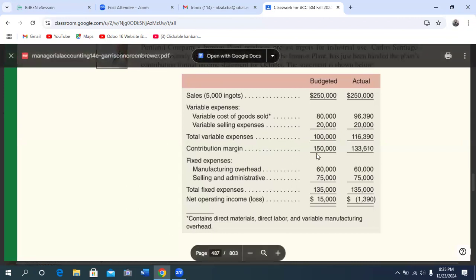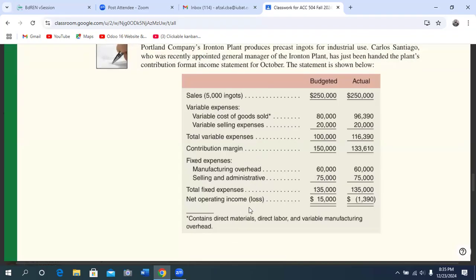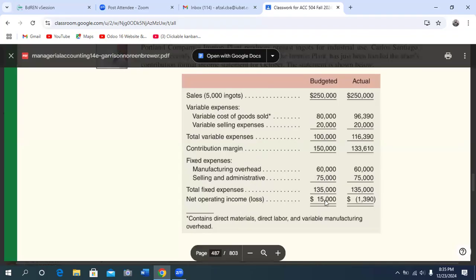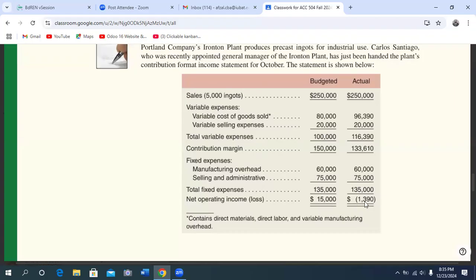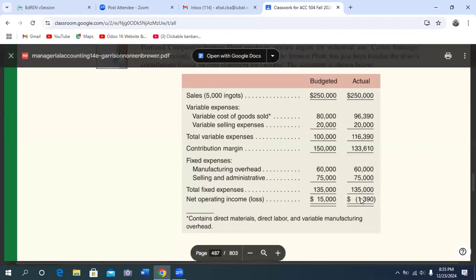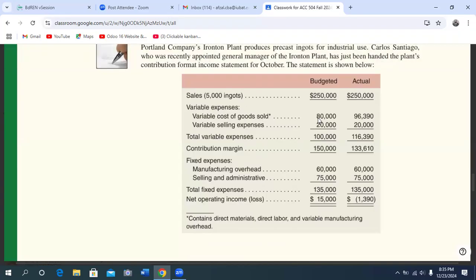And variable sales expense is the same. Total variable expense is increased here and contribution margin is different here. The fixed expense is also the same, selling and administrative expense the same, total fixed expense the same. Now the net operating income budgeted is 15,000, but actual is a loss of 1,390. This is actual, because of this cost of goods sold. Okay, you got this?